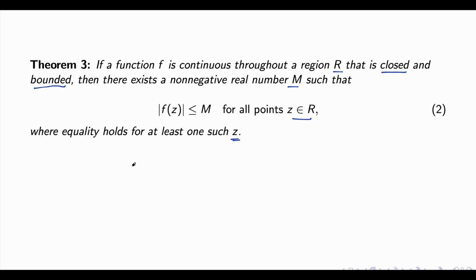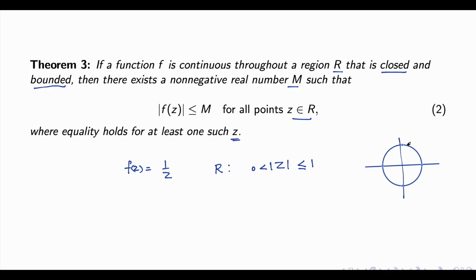Now what is the reason? If you see f(z) equal to 1/z, and say my region R is not closed. Let us say R is the region defined as strictly greater than 0 and less than or equal to 1. How will the region look?